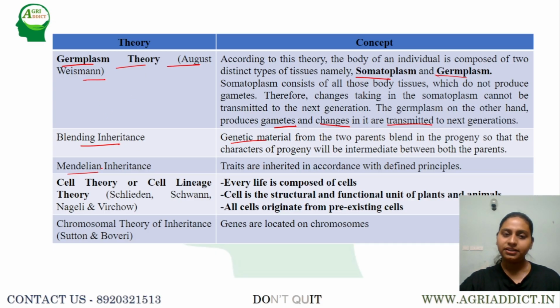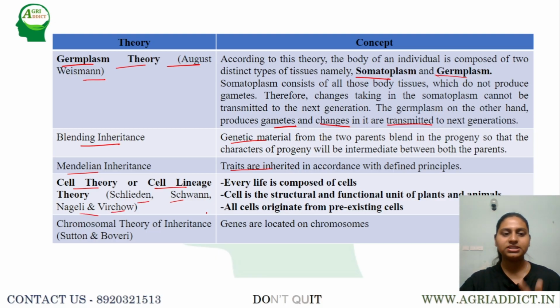Next, coming to Mendelian inheritance, where he says that the traits are inherited according to his principles, that is the law of segregation and the law of independent assortment, which will be studied in the Mendelianism chapter. Next, coming to cell theory or cell lineage theory, which was given by Schleiden, Schwann, and the third important postulate was given by Nageli and Virchow.